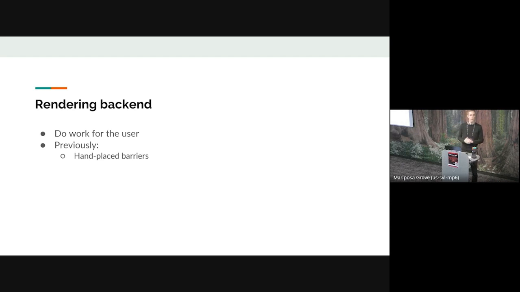We had way too many barriers, and we were also missing barriers in a lot of places where we needed barriers. And we found over time, as the renderer got more complex, it became nearly impossible to hand place barriers. And then we started looking at optimizing for mobile, and we just realized there's no way that we can do this. We were also hand ordering render passes.